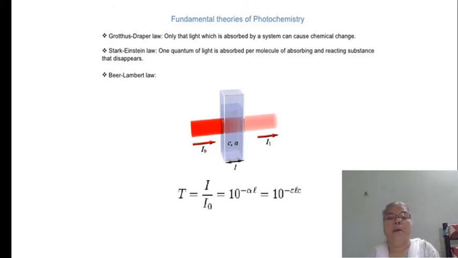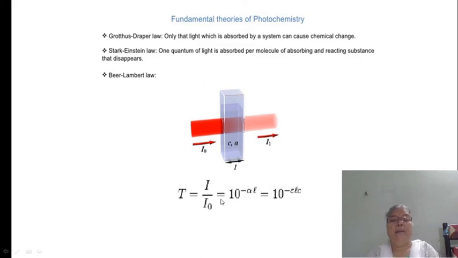The transmittance, the fraction of light that is transmitted after absorption, is given by the ratio of the intensity of light transmitted through the absorbing medium, I, divided by I0.